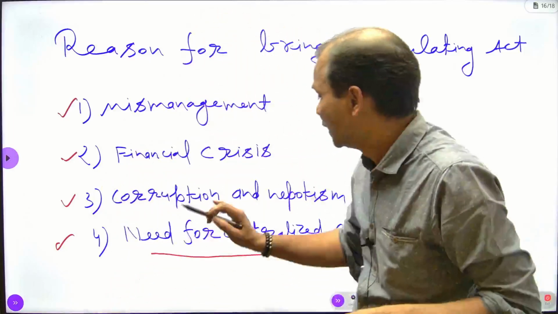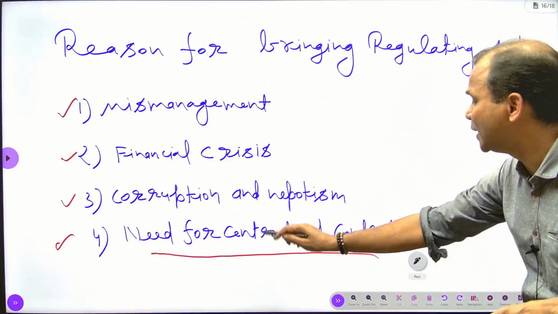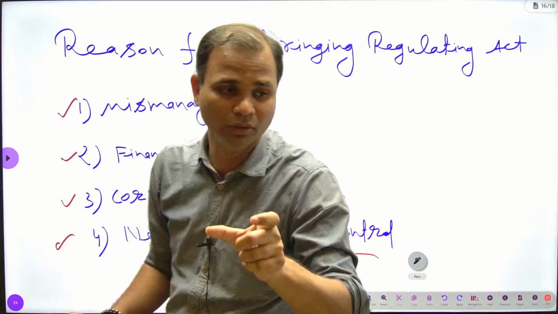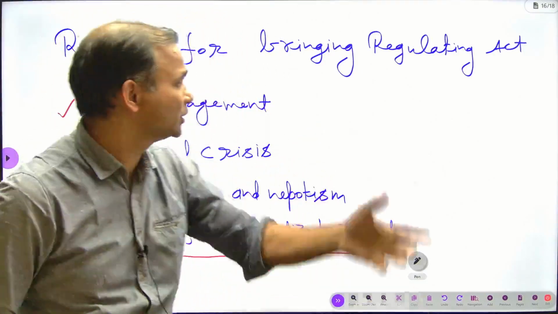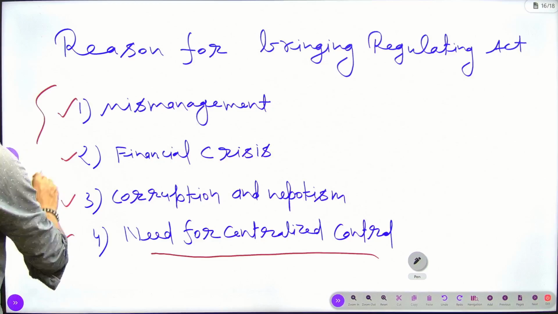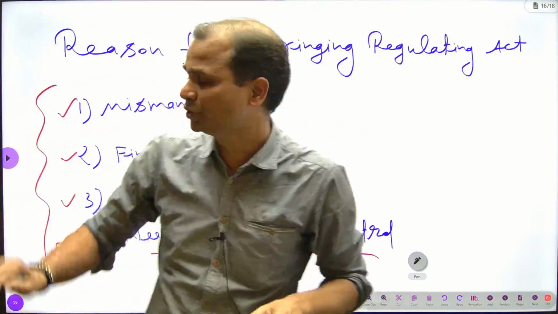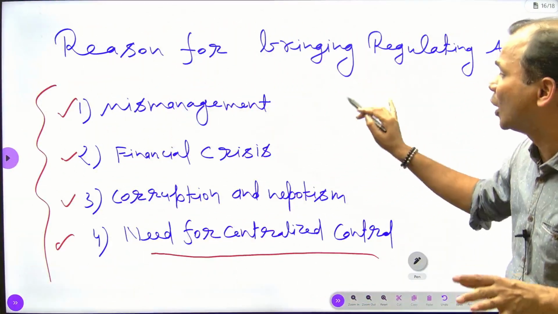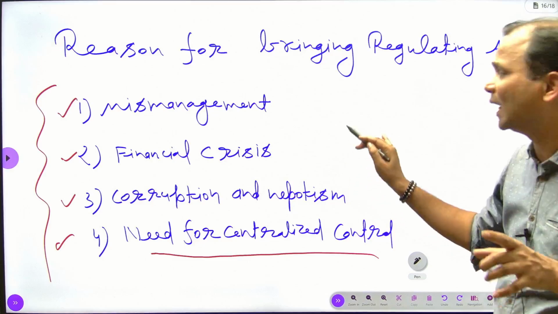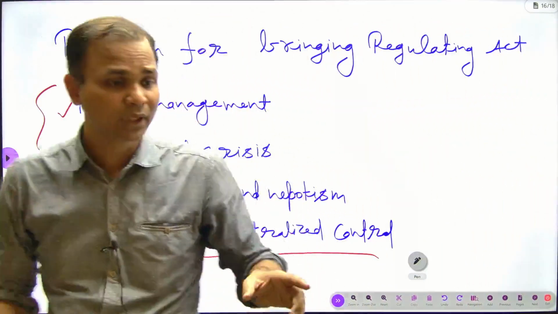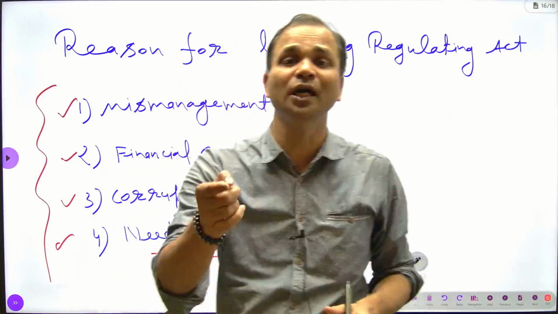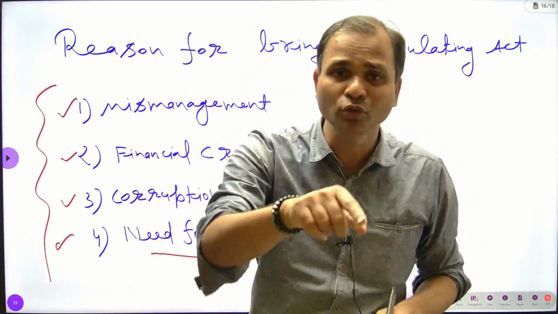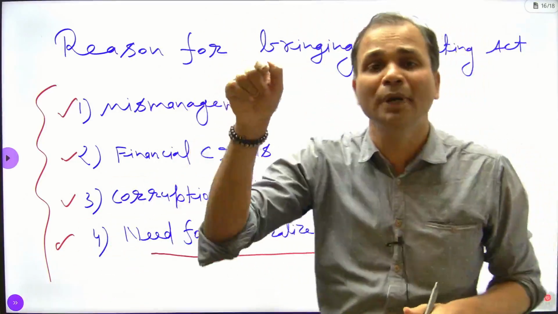So there was a necessary need for centralized control that should direct the board of directors. Due to these, the Crown had to turn its eyes towards the company. These were the points that compelled the Britishers, or the Crown, to look into the matter of the company.